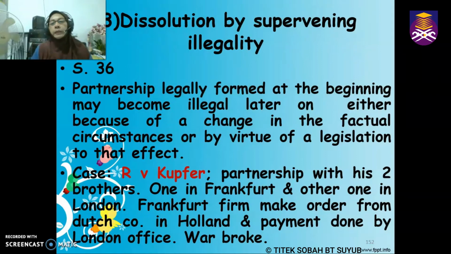So let us have a look in the case of R versus Kupfer. In this case, this involves 2 brothers. They are actually partners. One is in Frankfurt and the other one is in London. So this Frankfurt firm makes an order from a Dutch company in Holland. During the World War, Holland and England, they are enemies. Okay, and he makes payment in Holland, and the payment is being done by the London office. Because of the war, the 2 countries become enemy. Because of that, now the partnership is being dissolved because of illegality.